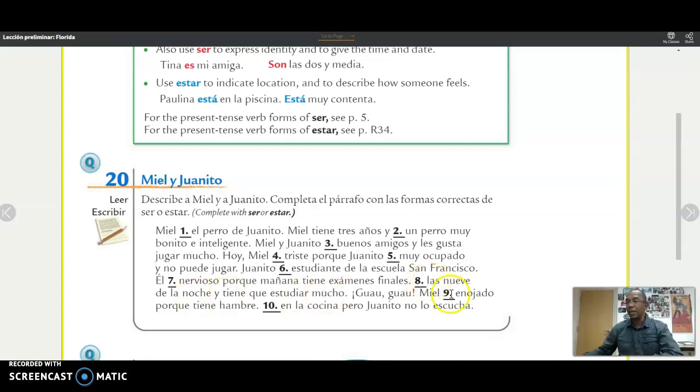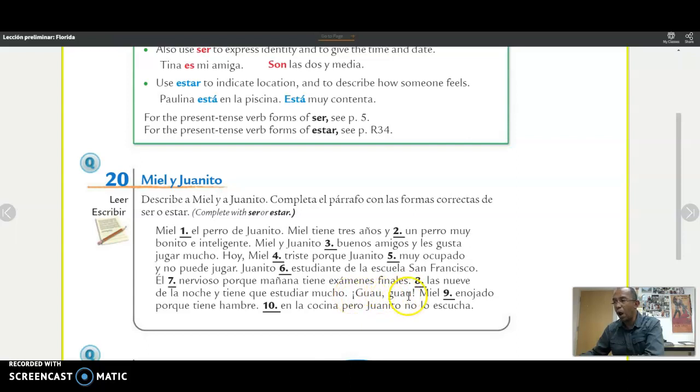Las 9 de la noche. Now, giving time, right? Son las 9 de la noche y tiene que estudiar mucho. It is 9 o'clock at night and has to study a lot. Okay? That's why you use the verb ser. Every time you provide time and also the date, you use the verb ser.